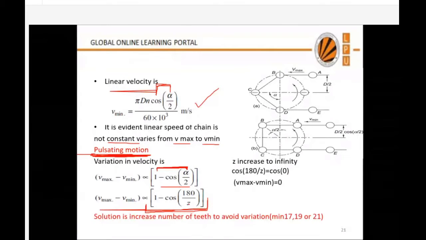Now you know that it is 1 minus something. If I make the number of teeth in such a way that this cos angle becomes approximately 0, cos 0 is 1. So 1 minus 1 in that case will be 0. Got it or not? Please tell me.